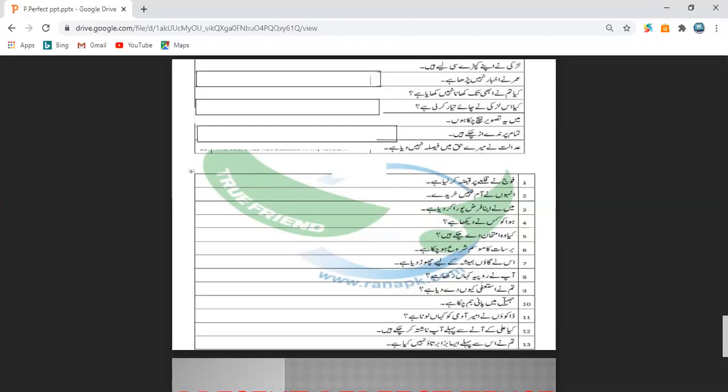So we are going to use water has, we will take the whole water as singular. Water has frozen in the lake. Mein means in. Water has frozen in the lake. Okay. Now come to the next sentence, students.